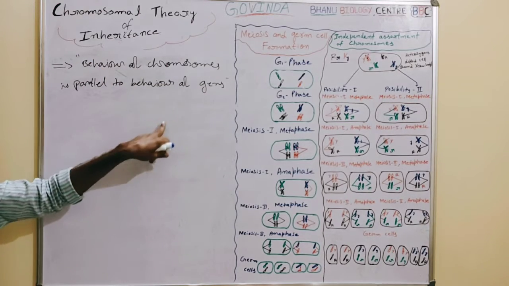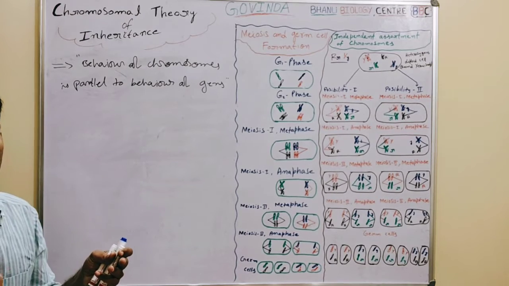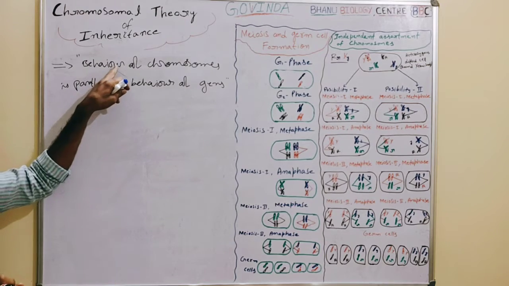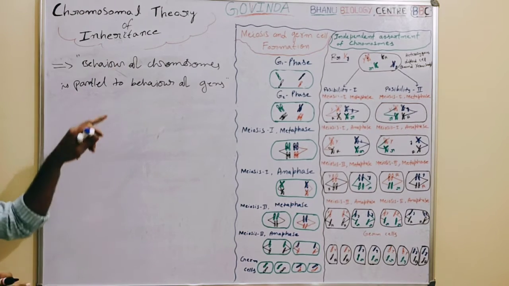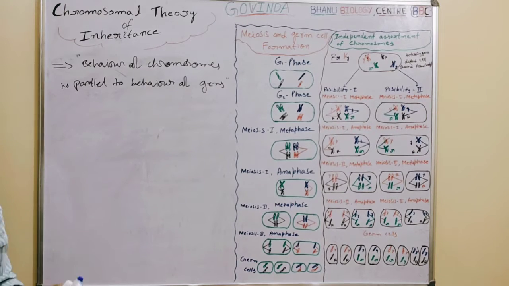How genes behave in pairing, separation and transmitting into the gametes, the same is followed by the chromosomes also. That is why they said the behavior of chromosomes is always parallel to the behavior of genes.